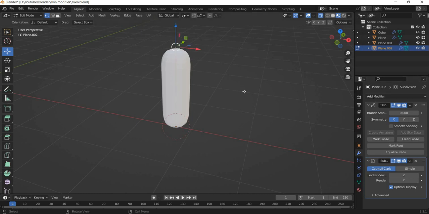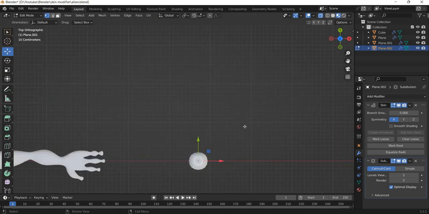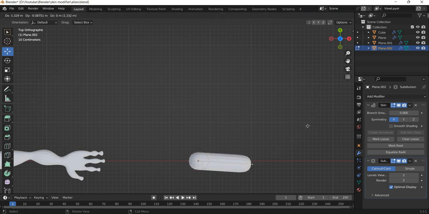What we want is I'll select this and I'll go to the top view and I'll extrude it, and I will extrude it along X. So I'll hit the X key.